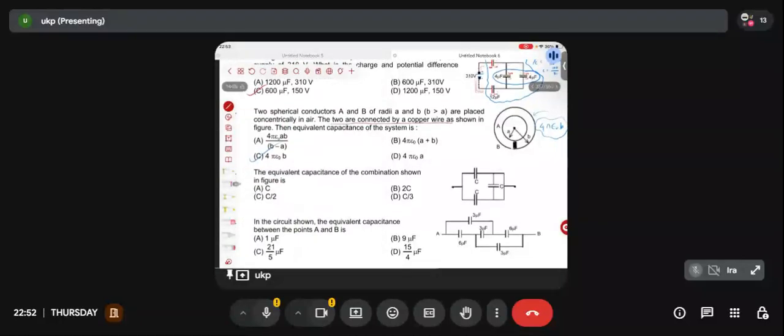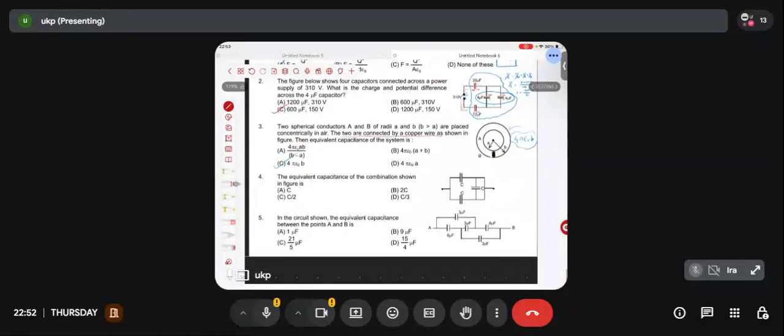Guys, what is the equivalent capacitance of this combination? Anyone? Don't hesitate. Most of you know it. What's the meaning of not giving an answer? C by 3 it will be. You mean C by 3. Okay, I have got one answer. What about others? 2C it will be. Anyone else other than 2C? Moyuk? 2C. Chalo.